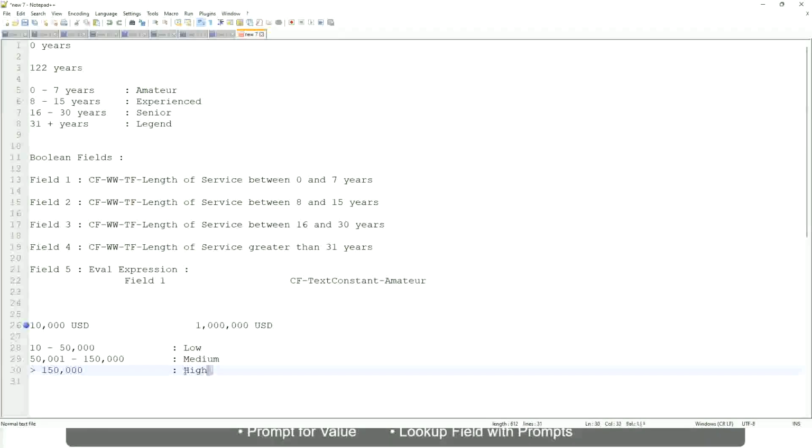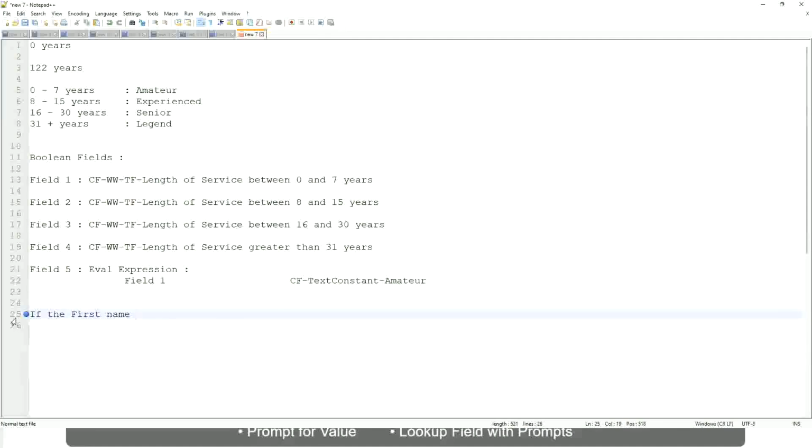Now tell me this. Let's take another example. If the first name starts with A till G, write: starts with A, starts with B, C, D, E, F or G, then return Listers. Okay, this is what we are going to have as the output.